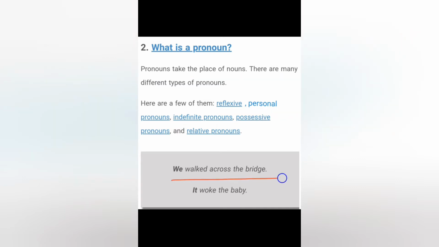For example, we walked across the bridge. It woke the baby. Now, we and it are not nouns, because a noun is basically a name, but any word that refers to a noun and that can be used in place of a noun would be a pronoun. These are very basic concepts that we have been reading since our childhood.